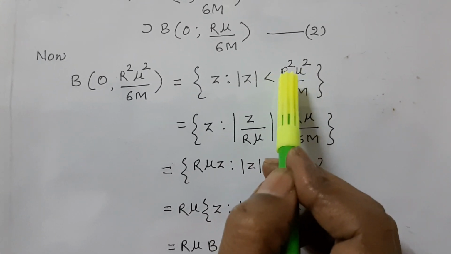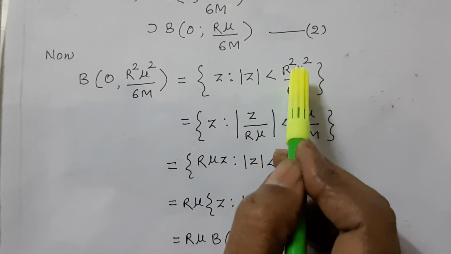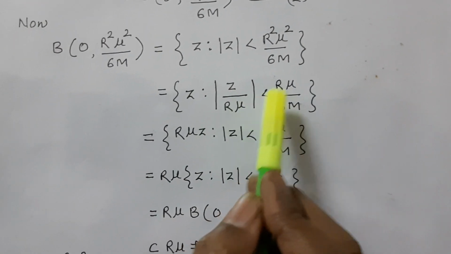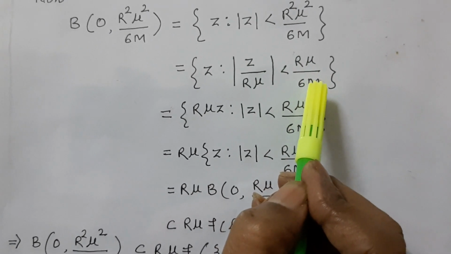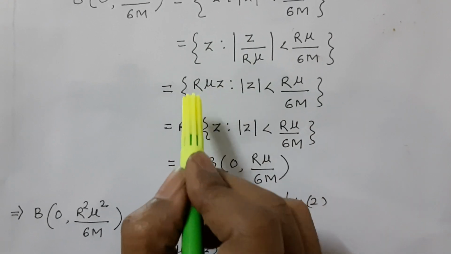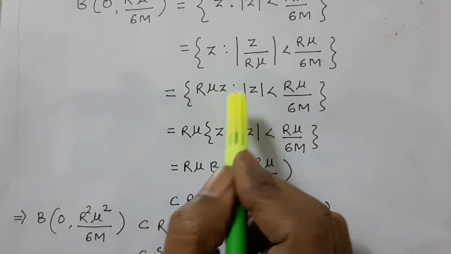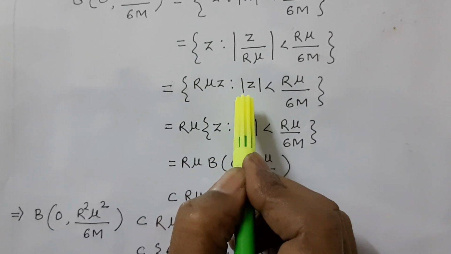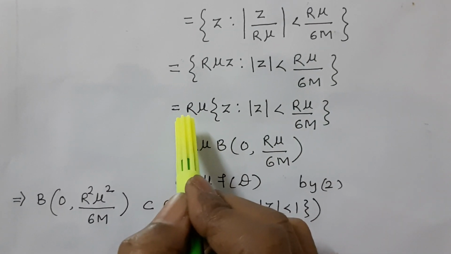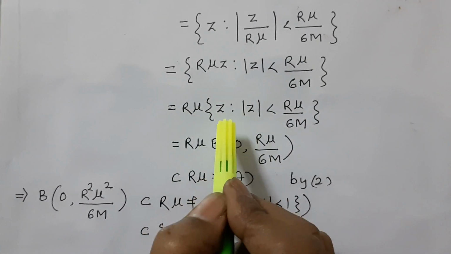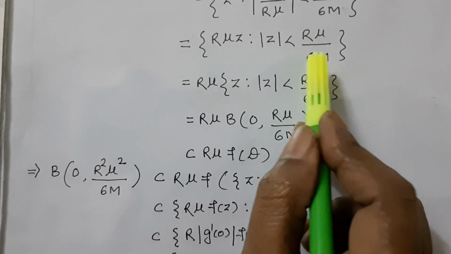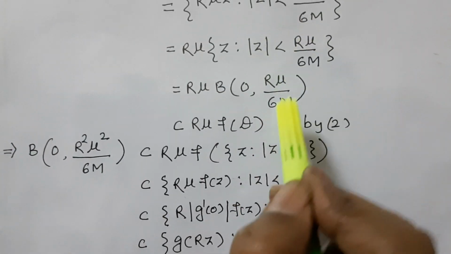Here we write Rμ times Rμ, so we can write {Rμ z : |z| < Rμ/6M}, with Rμ/6M being the radius.